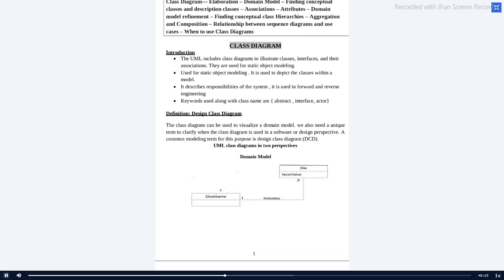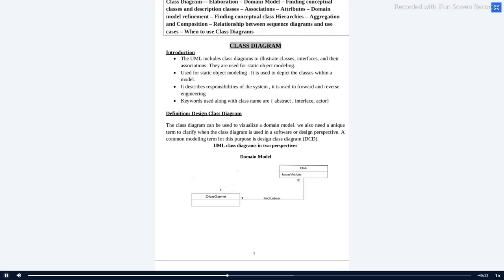You can look, around 32 minutes have gone. Yes, Pandishwari. What are the notations you use for class diagram? What are the notations that you use for a class diagram?